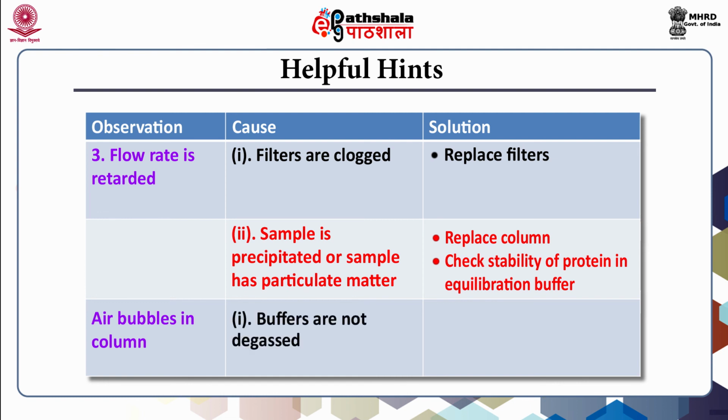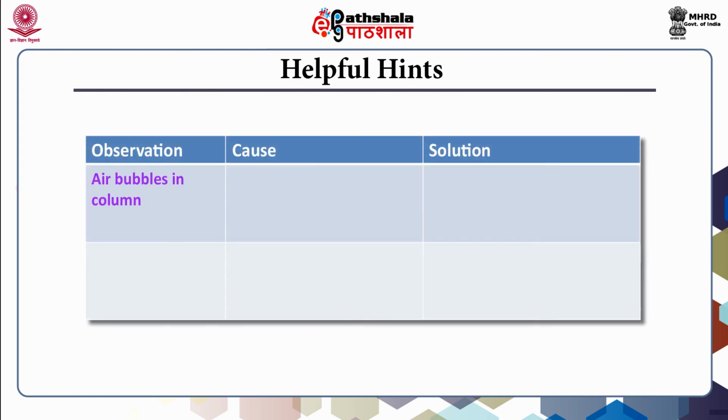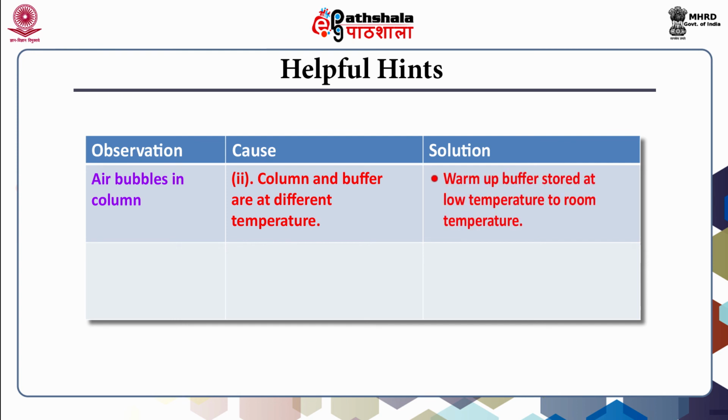So the advisory is that buffers may be degassed before use. Another cause for air bubbles in the column could be that the column and buffer are at different temperatures. The advisory is to warm up the buffer stored at low temperature to room temperature.